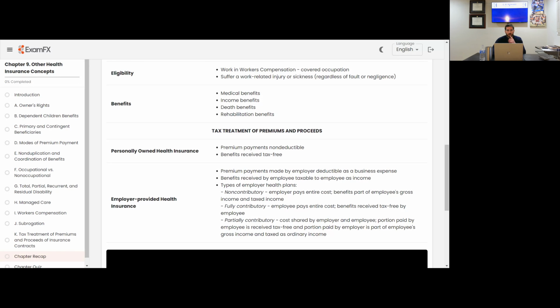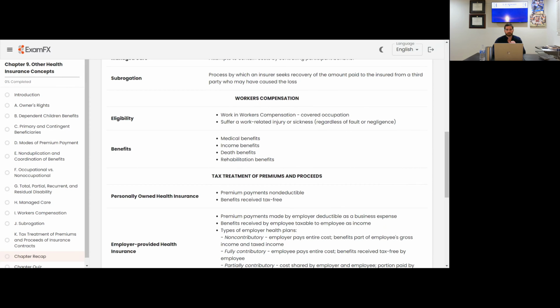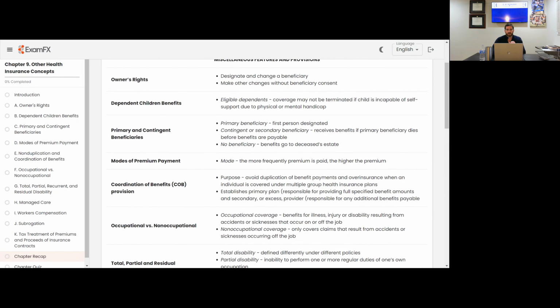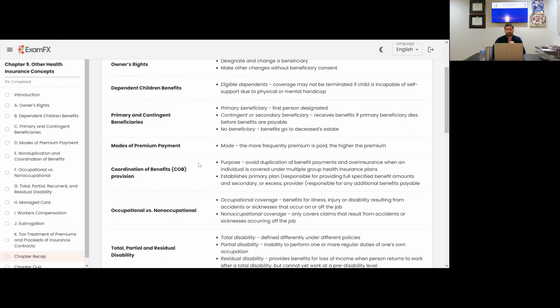Guys, a lot of that was an overlap. This finishes up the last chapter for the national exam. Really, what you want to know here, and the differences, is the dependent children's benefit. That's a little bit more of new information. We already know about owner rights, the primary and contingent beneficiaries, and modes of premium payment. Also, want to know about the coordination of benefits, just so you don't double dip on your health insurance policy.